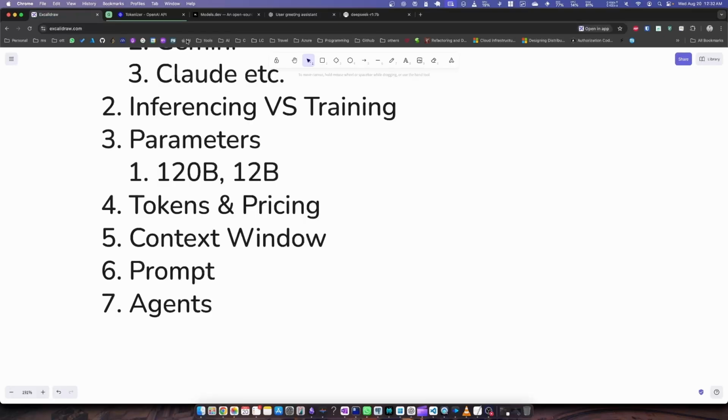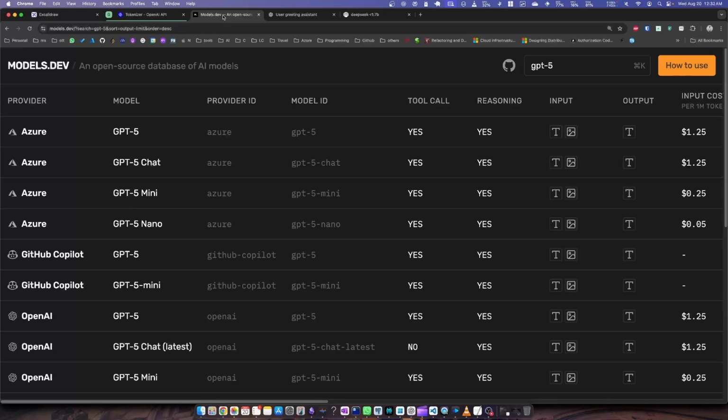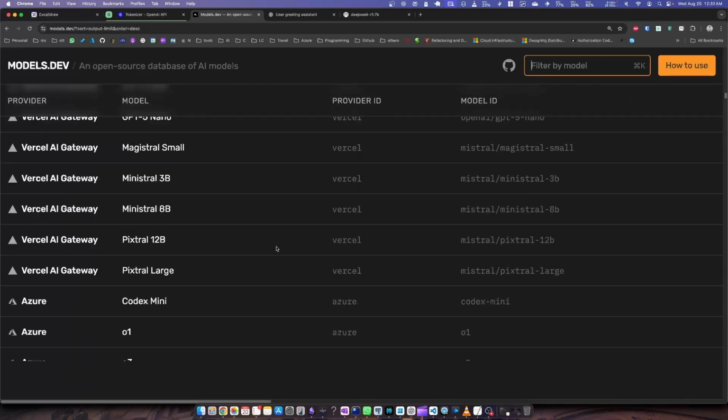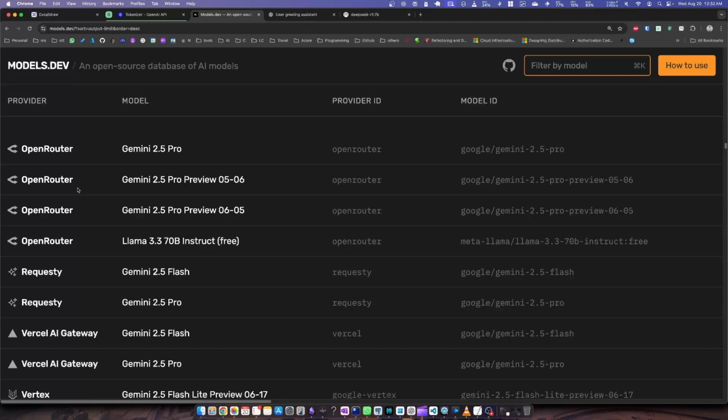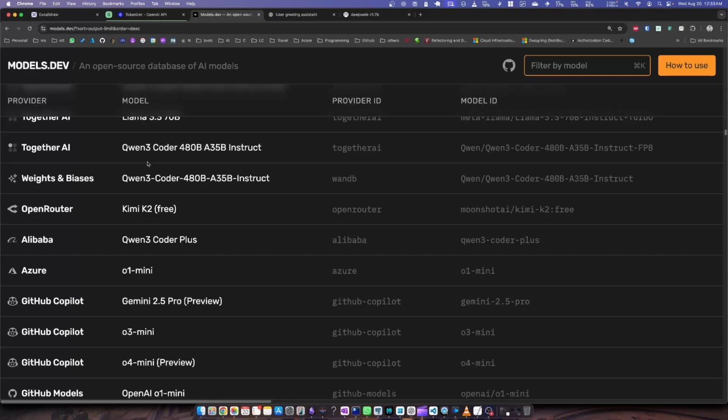And this is a very important thing, because whenever you talk about the pricing of these LLM models, it is often measured in terms of how many input tokens the model is processing and how many output tokens the model is generating. For example, there's a simple website called models.dev. You can see all the AI models from all the providers, and you can compare their prices and everything. I searched for GPT-5, but if I remove that filter, you can see a series of models available from different providers, be it Anthropic, OpenRouter, Google, Azure, and a lot of others.